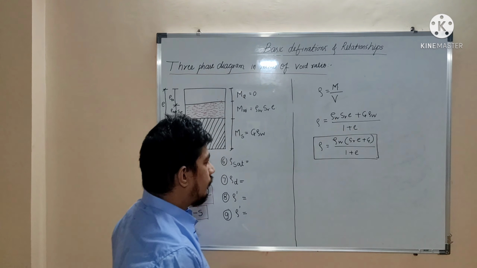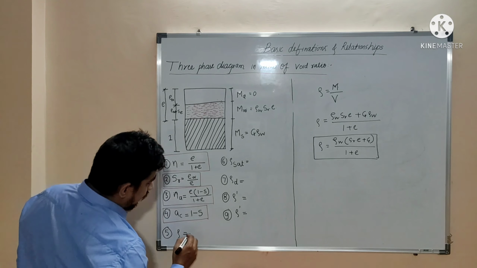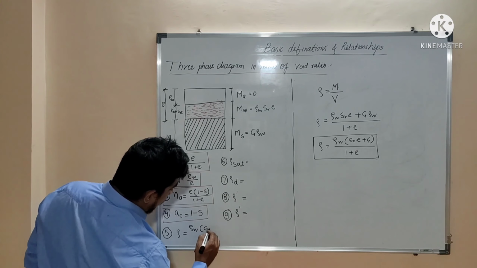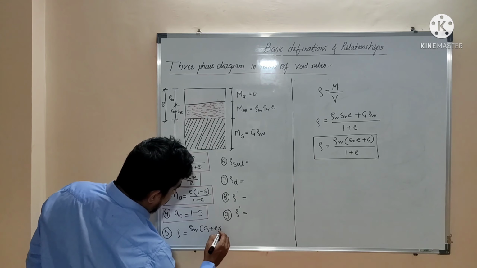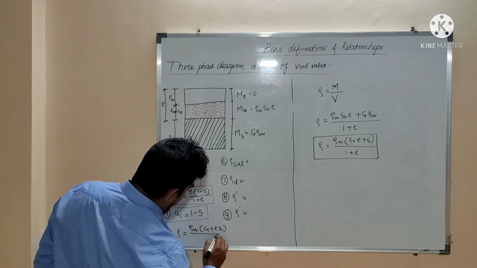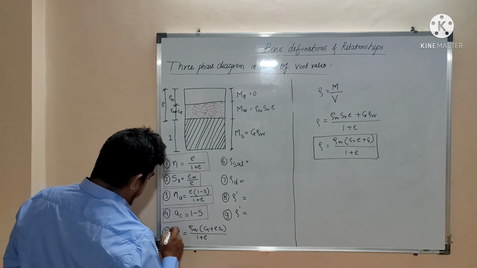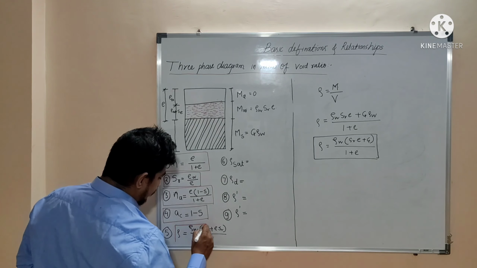So we got another formula, rho is equal to rho W multiplied by G plus E into SR or S divided by 1 plus E. So that is another formula we got.